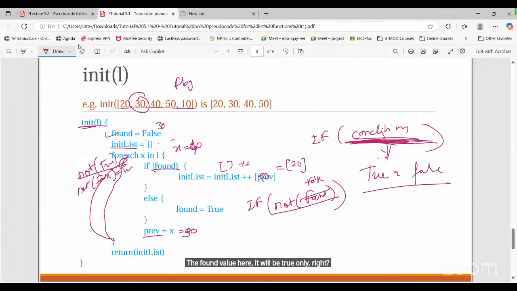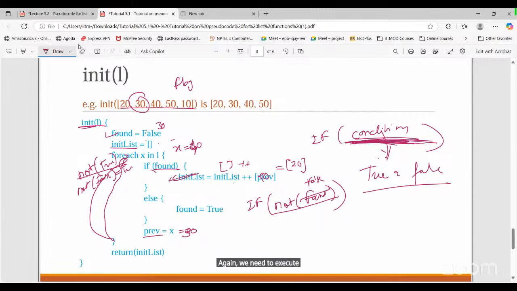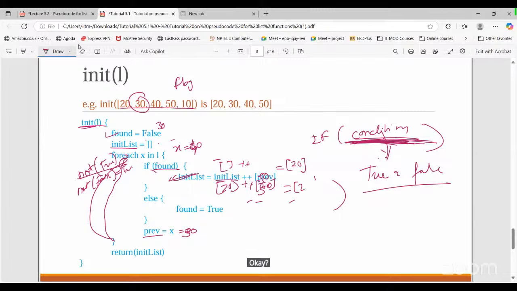Now found is true. Again, this is true. Again, we need to execute this one. In the previous iteration, the init list was 20. Now here we have 40. Let's add not 40, 30, right? Previous is 30. So in the output, we are going to get 20, comma 30. If we keep doing like this, what are we going to get?